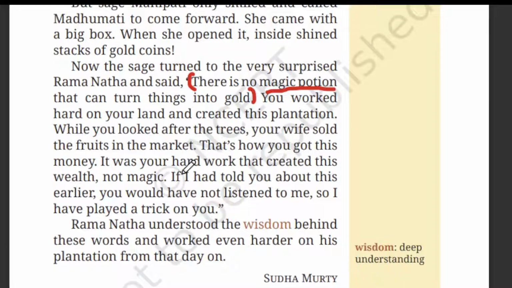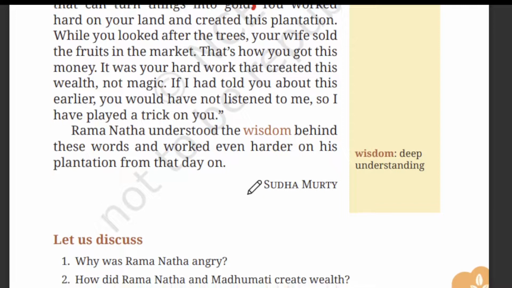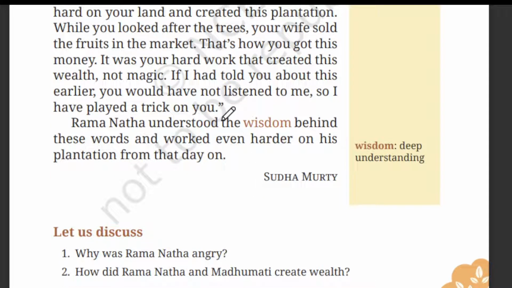Okay. So, if I had told you about this early, you would not have listened to me. That is correct, because he is always thinking about the magic potion only, right? So earlier, if the sage had told him, he would never have listened to his words. So that's the reason the sage tricked Ramnath. So he's clearly telling, if I had told you about this early, you would not have listened to me. So I have played a trick on you.